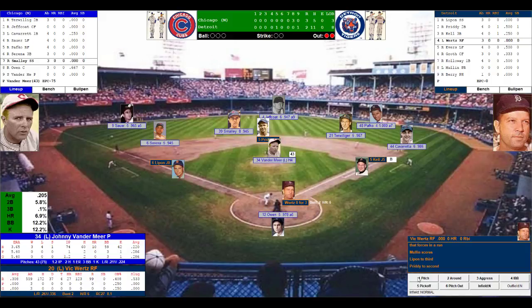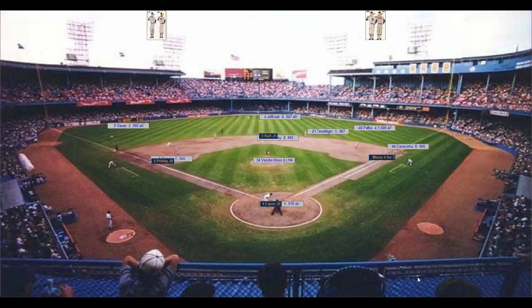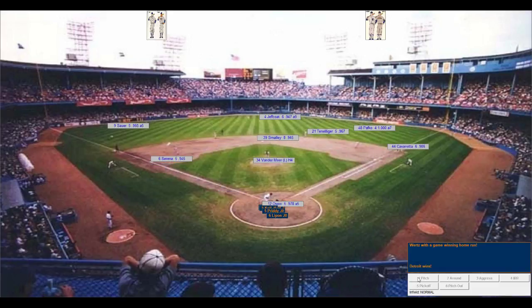Lots of excitement here at Briggs Stadium. Both teams up on the top step of their respective dugouts. Vandermeer takes a deep breath, the windup and the pitch to Wertz. That ball is gone! A walk-off grand slam by Vic Wertz! And the Tigers explode! Vic Wertz with the walk-off grand slam. The Cubs were only 1 out away from advancing. What a ball game!